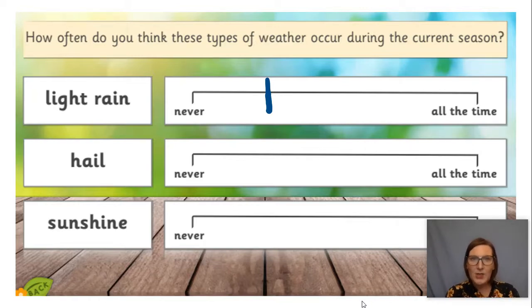What I'd like you to do now is have a go at the hail and the sunshine. Can you do that for me now, please? Pause the video and do that for me.